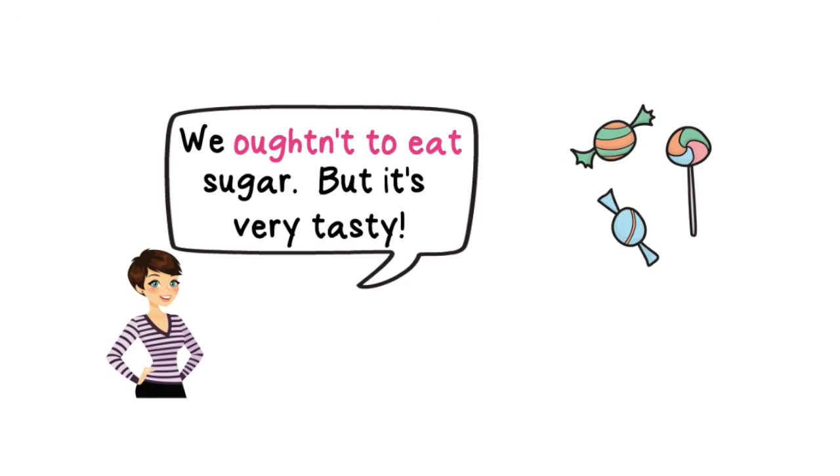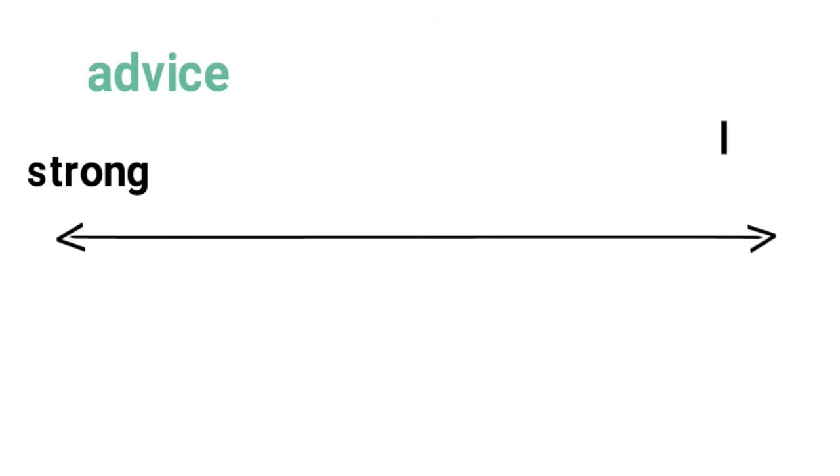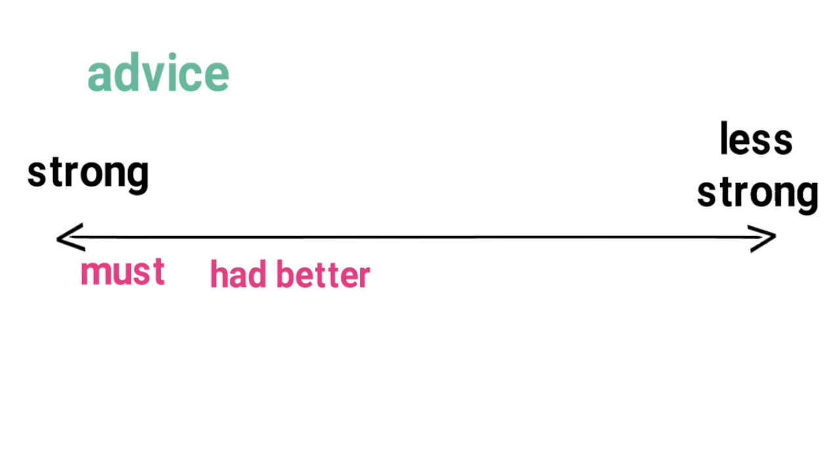So let's look at a line of advice with the strong advice on the left-hand side and the less strong on the right-hand side. So we have must on the far left-hand side. This is the strongest advice you can give, followed by had better. Again, this is strong advice. If you don't do something, there'll be a negative consequence. Ought to and should is more neutral advice, and could is less strong advice, more of a possibility.